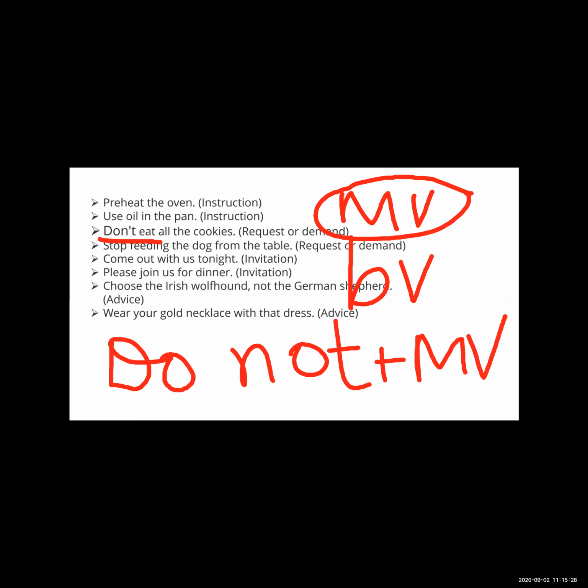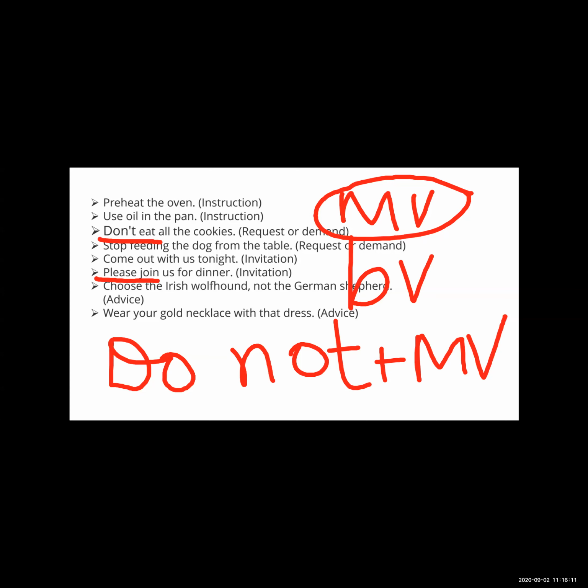Now see, next is an invitation. Come out with us tonight. The sentence starts with the main verb and there is a full stop at the end. It is an invitation. Now please join us for dinner. This is a request sentence and also an invitation, because there is a requesting word, please.